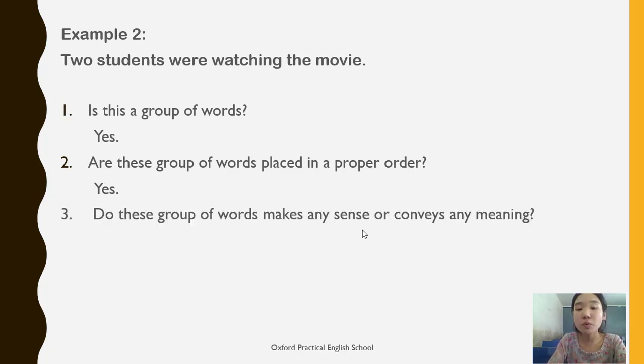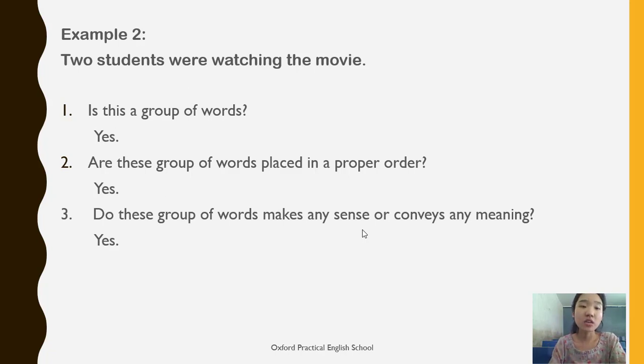Third, do these group of words make any sense or convey any meaning? Do you think two students were watching the movie makes any sense or conveys any meaning? Yes, it does. It obviously makes some sense. It obviously conveys some meaning. For example, if someone came to you and says, two students were watching the movie, you will be able to understand what that person is trying to say without a second thought.